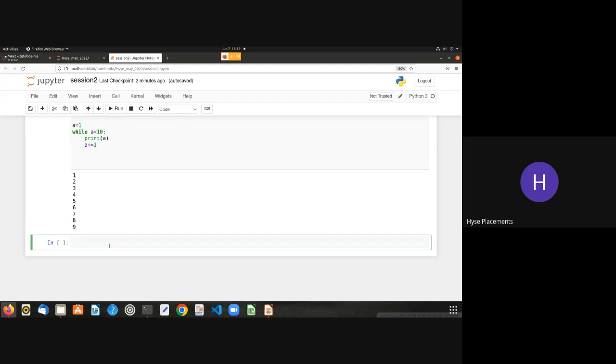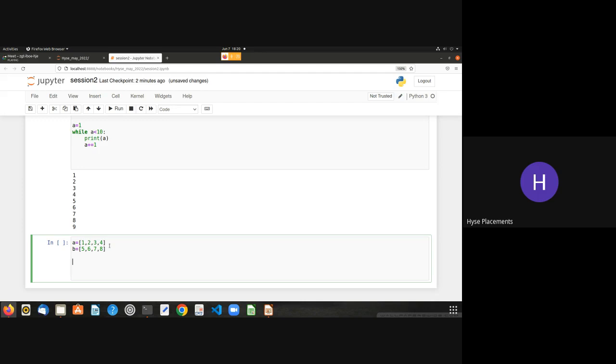Let us see. We'll take two lists, each containing some numerical values, and then use two for loops to execute some statements. I'll use a = 1, 2, 3, 4, and then b = 5, 6, 7, 8. Using multiple for loops is a bit confusing, but if you understand the concept, these multiple for loops, or nested loops, are used for better automation purposes.